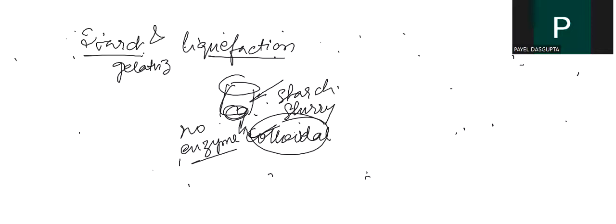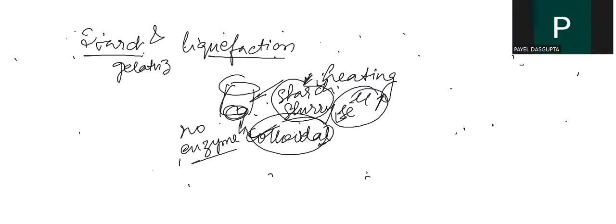It forms colloids, like a colloidal solution, as it is extremely viscous at higher starch concentration. So we need to add some amount of enzyme before heating. When we heat this starch slurry without enzyme, the increase in the viscosity of the solution leads to the colloid structure.